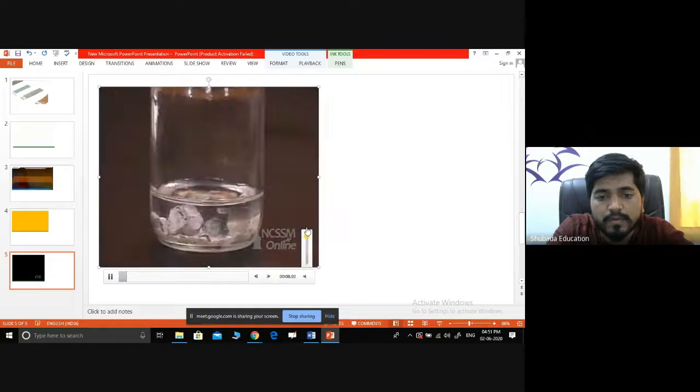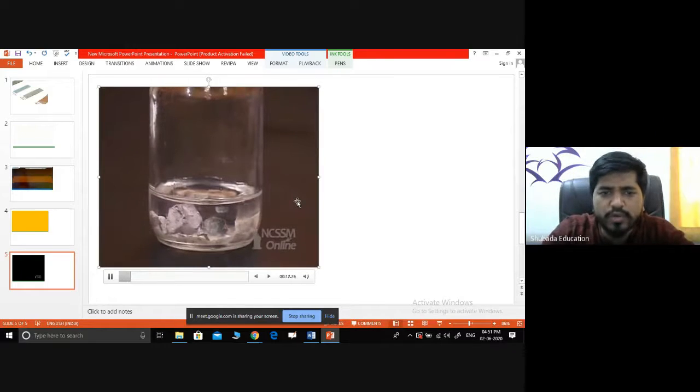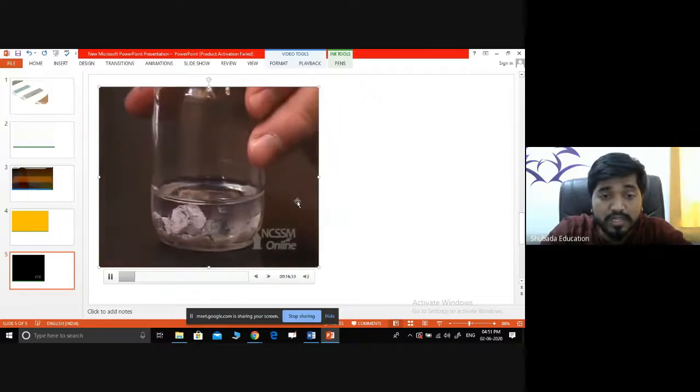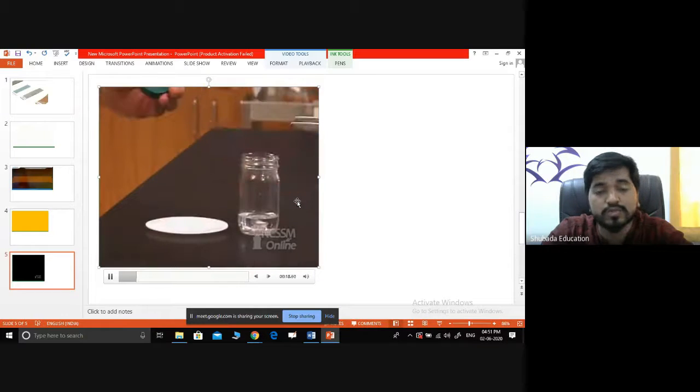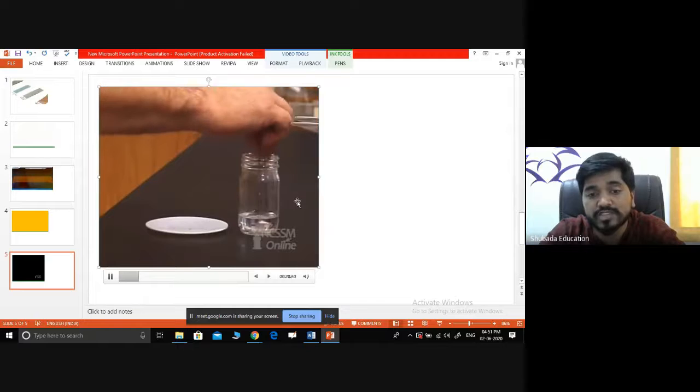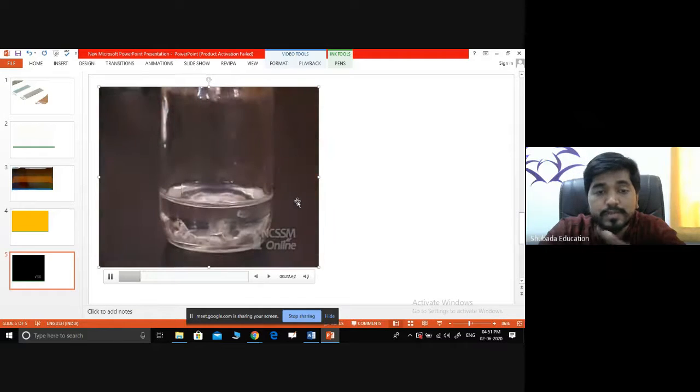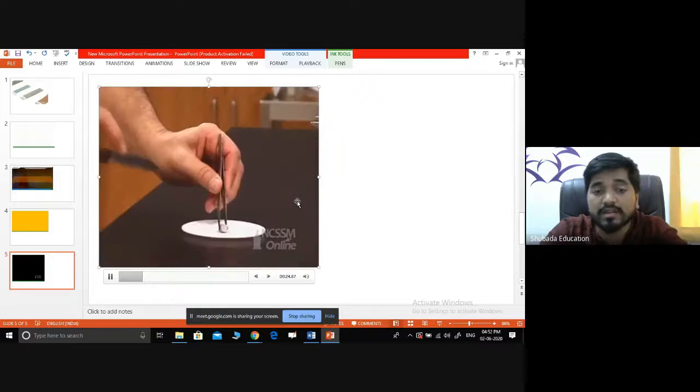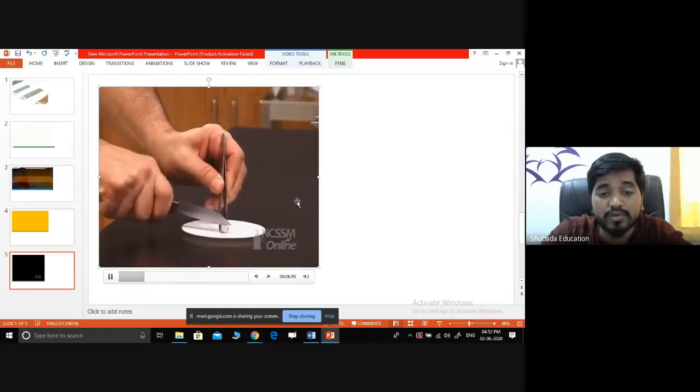Go down the column on the periodic table. This is mercury. We always have to store mercury inside kerosene, and sodium also. Sodium always has to be stored in kerosene. Otherwise, what will happen? In water, it will react. Even it will react with the oxygen molecules.